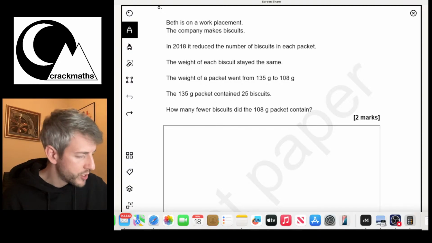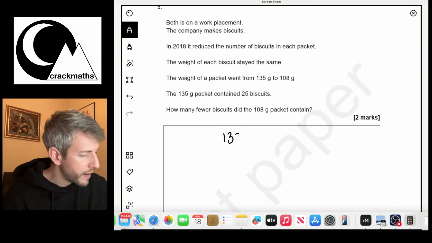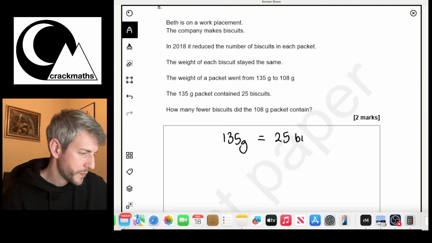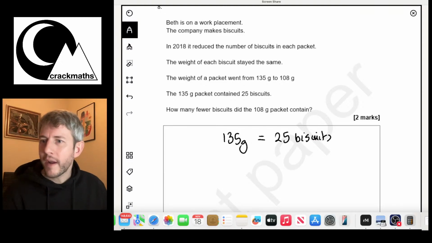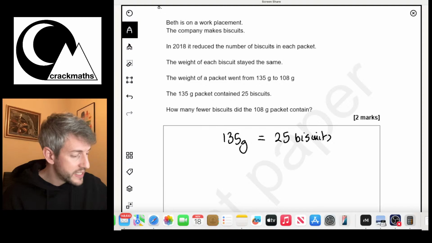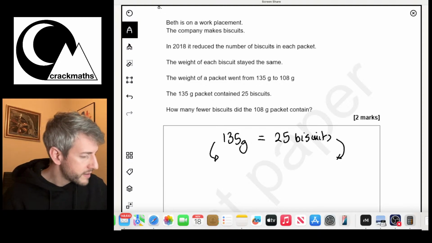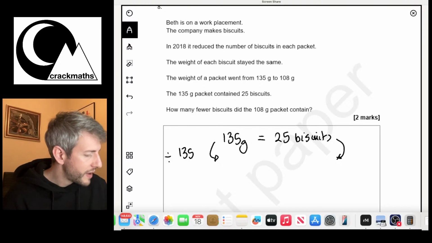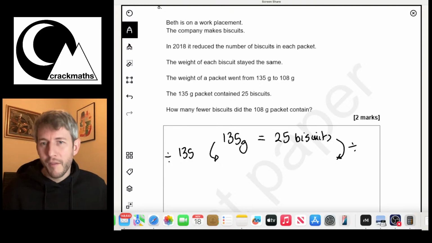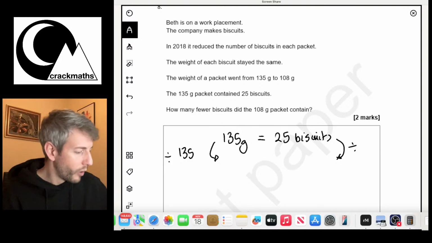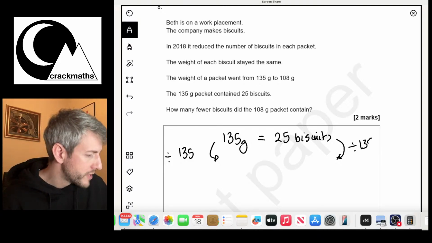This is still direct proportion. But we've got 135 grams equals 25 biscuits. So this is directly proportional. So what I can do is I can divide both sides by 135 in order to find out how much 1 gram of biscuits weighs. Okay, well, not how much 1 gram of biscuits weighs, but what part of a biscuit is 1 gram. So I'm going to divide this by 135 as well.